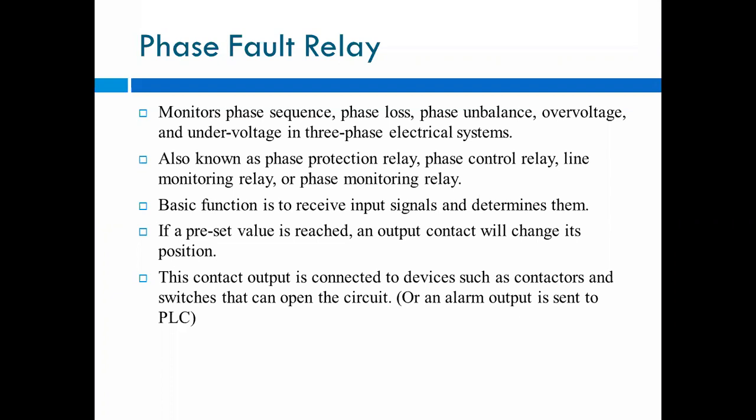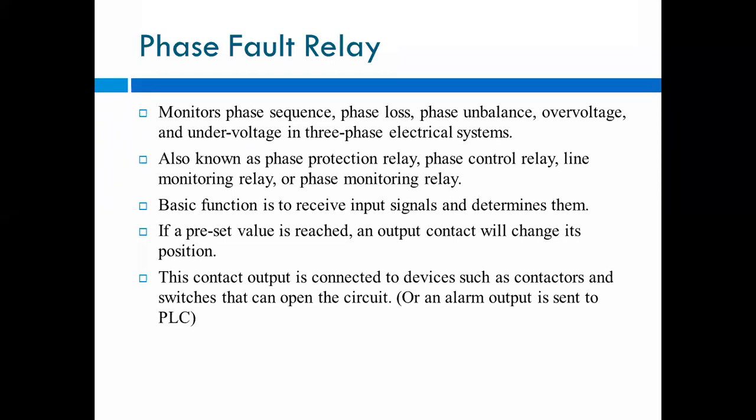Then phase unbalance. Unbalance means the current is unbalanced, meaning the sum of currents is not equal to 0. Then over voltage and under voltage in three-phase electrical systems.